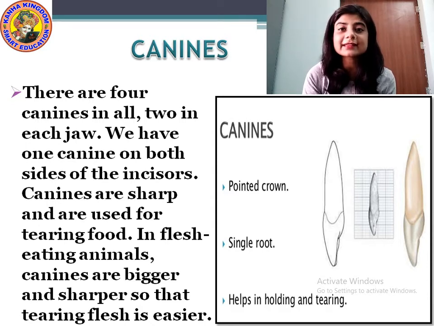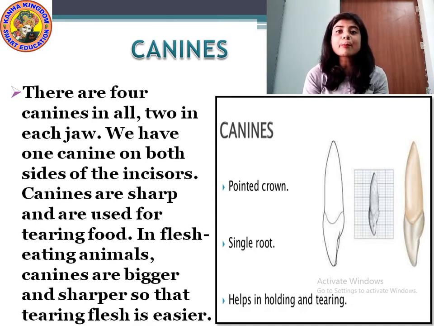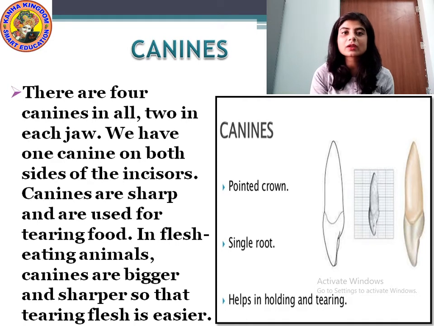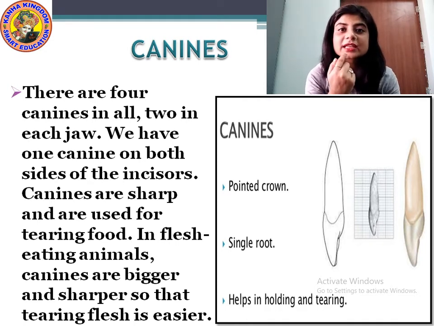There are 4 canines in all, 2 in each jaw. We have 1 canine on both sides of the incisors. Canines are sharp and are used for tearing food. In flesh-eating animals, canines are bigger and sharper so that tearing flesh is easier. Canines are the pointed teeth present just after the incisors.